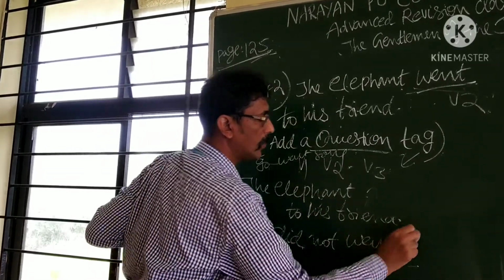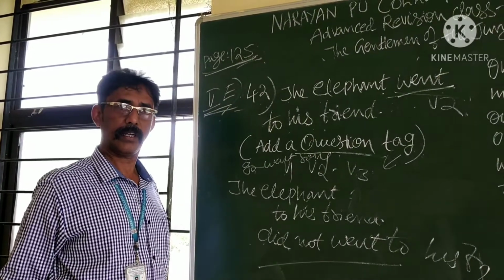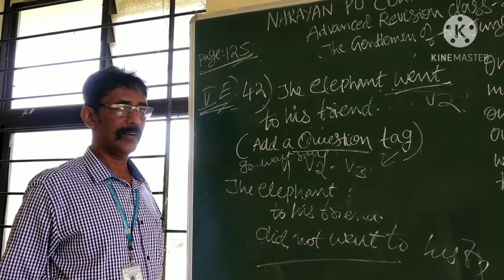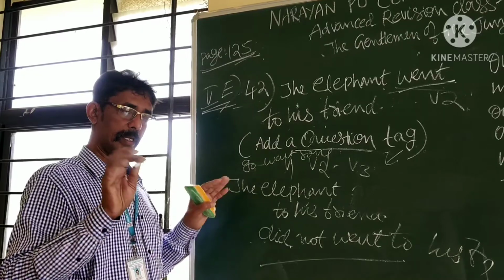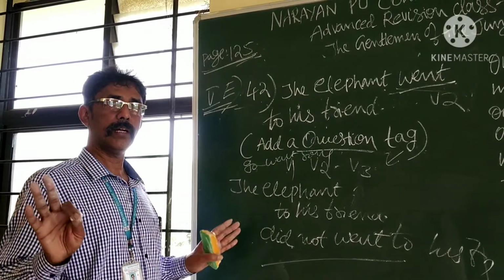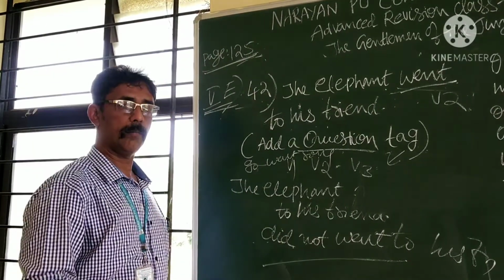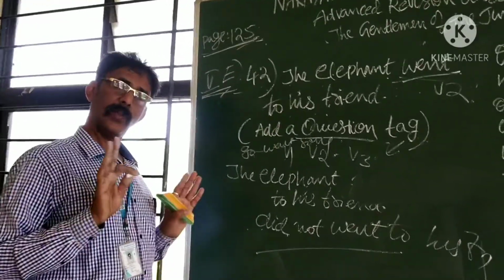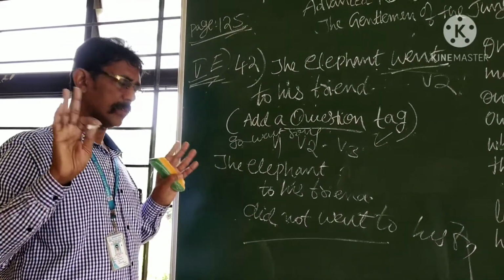Yes. Went to his friend. Okay now? This is called what? A negative sentence. Correct? Did not went to his friend. Correct? No. Again you come back. That is why I told you, become like a jatka gadi, a bullet car. Don't become a jet plane. If you run like a jet plane, you will come back like a jatka gadi. Again you have to restart. Focus. Slowly, have patience. Listen, understand, focus several times.